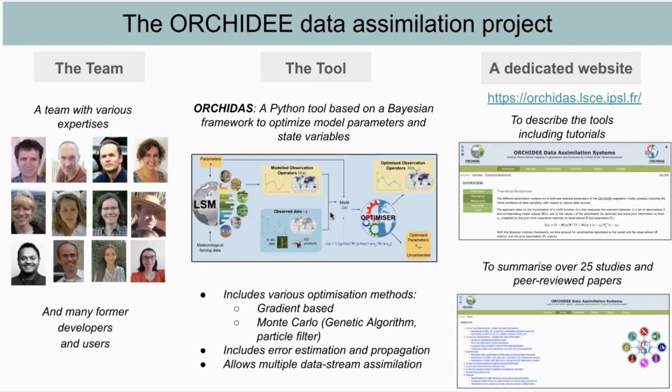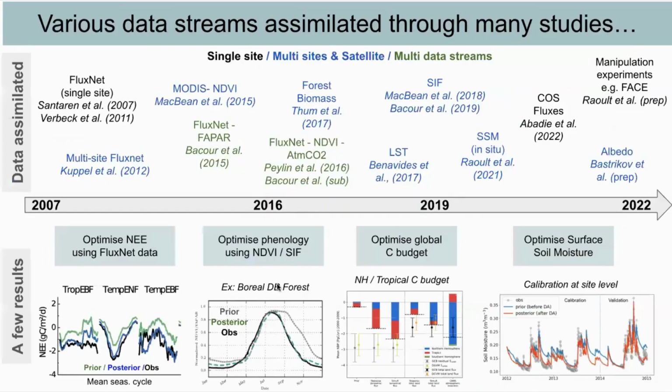In addition, we have a dedicated website which I invite you all to check out for further description of our tools, tutorials on how to use it, as well as a full list of our results and publications. Over the last 25 years, we have assimilated a large range of different data streams, starting with in situ sites like FluxNet sites, and then moving to satellite retrievals like NDVI, FAPAR.